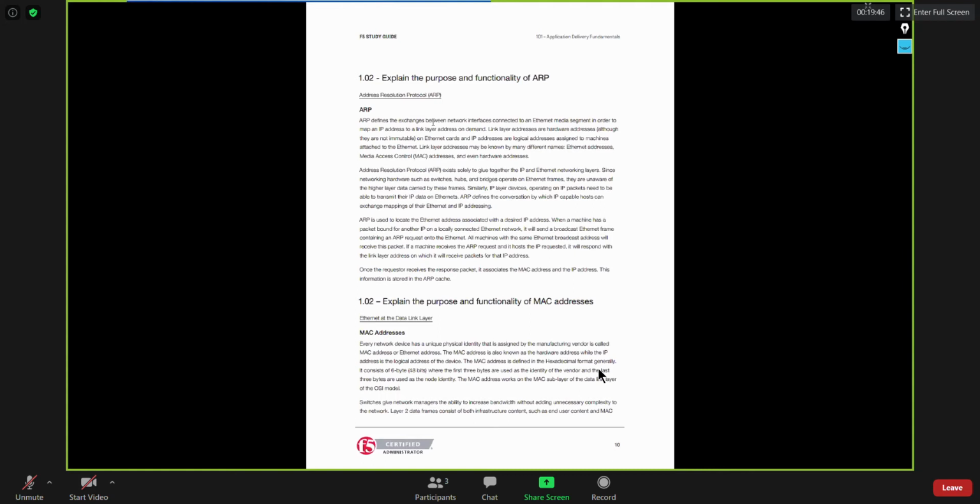The main purpose of ARP, also known as Address Resolution Protocol, is to calculate the destination MAC address with the help of an IP address. Let's say you have the destination IP address, but you do not have the destination MAC address.